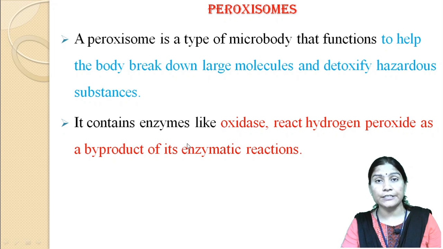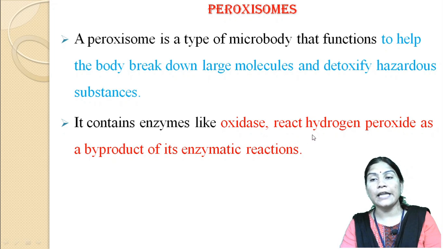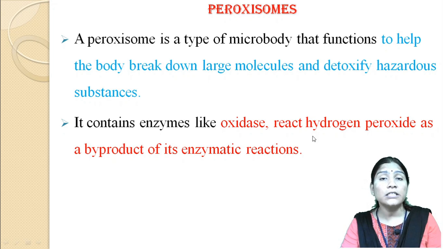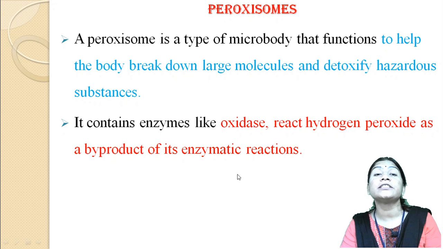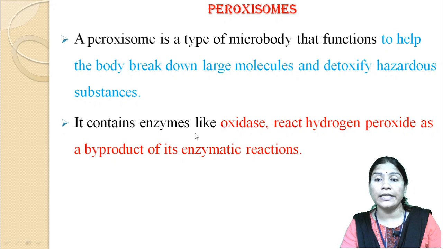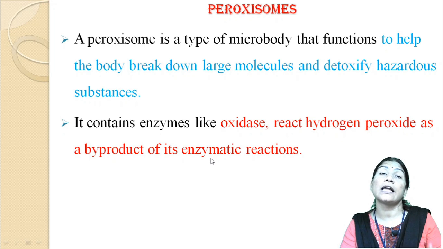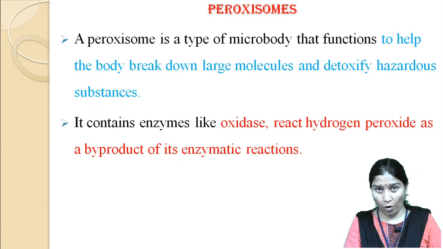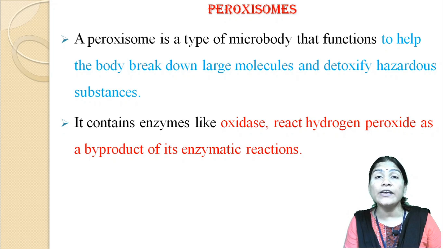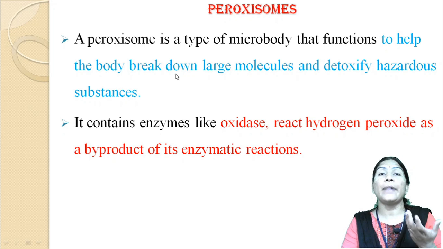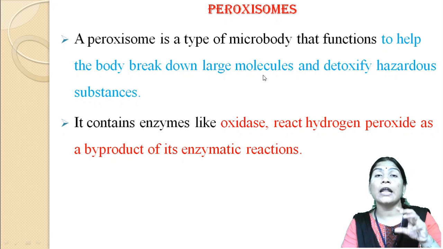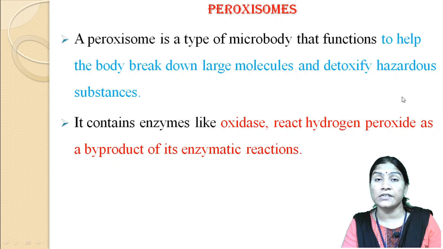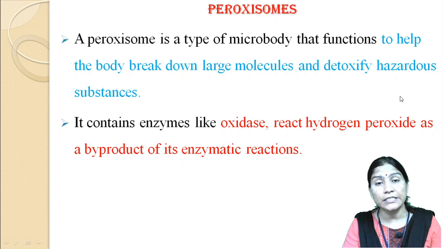It contains enzymes like oxidase, which produce hydrogen peroxide as a byproduct of their enzymatic reactions. So peroxisomes help break down larger molecules and detoxify the hazardous substances present in the cells.